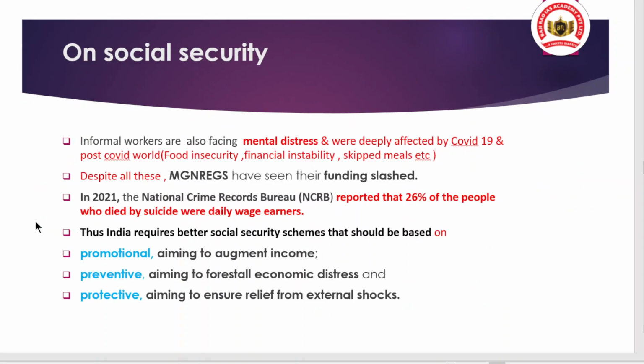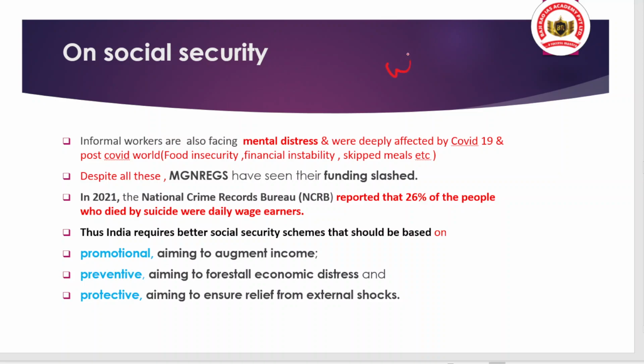And when we talk about the social security in India, then we don't have the proper social security, and also the government's initiative to have a proper social security is not well functioning. And that's why people, specifically in the informal sectors, are facing mental distress.